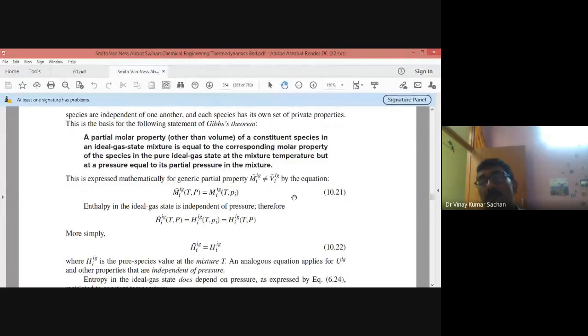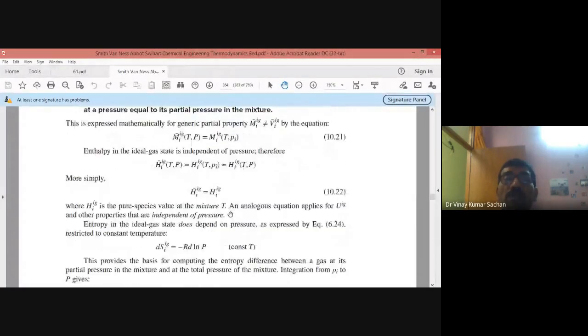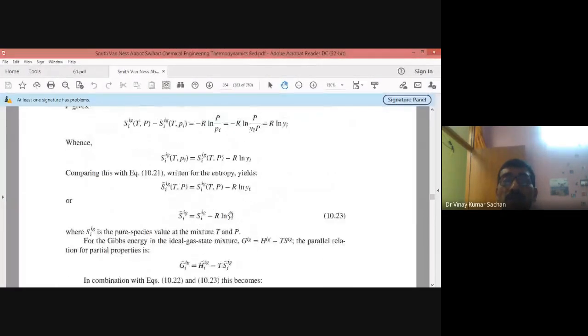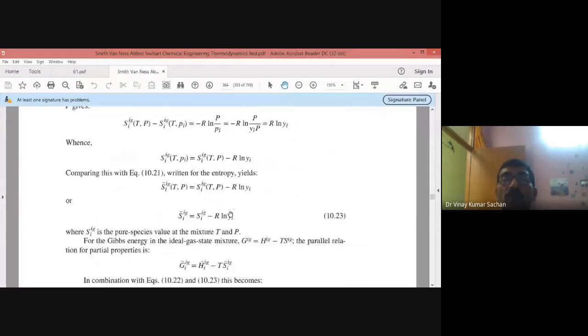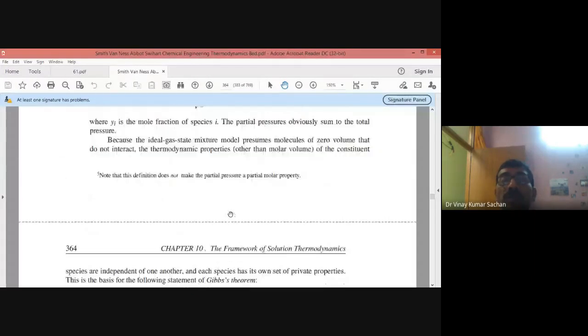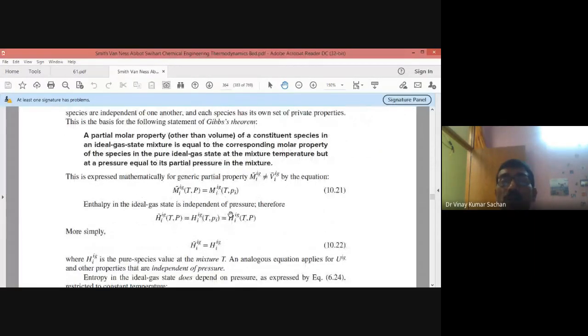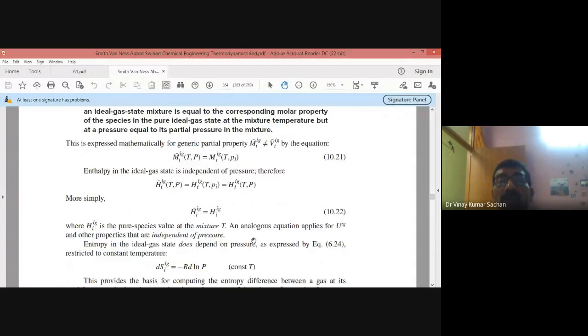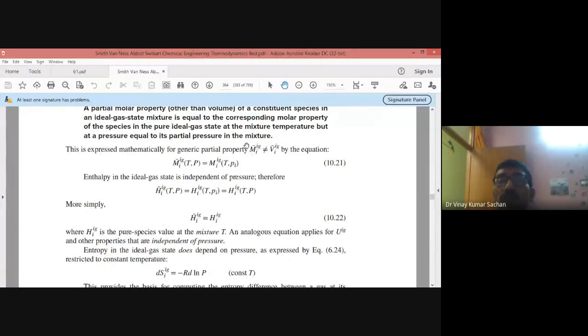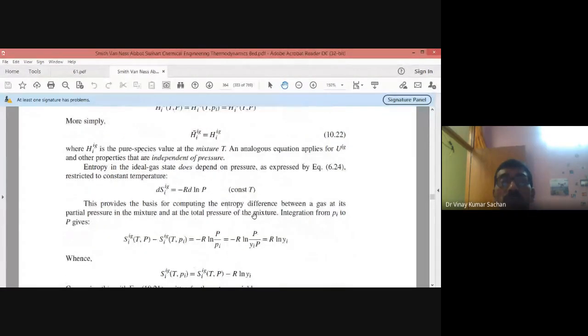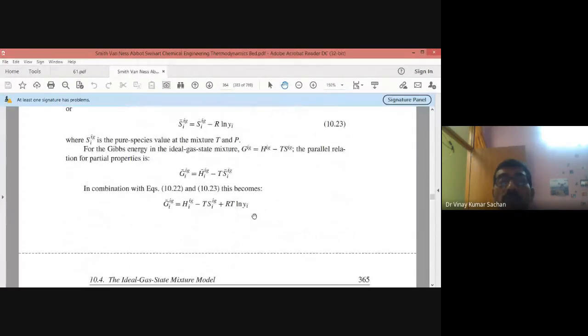So in case of volume, we have this relation that for any ideal gas mixture, these three things are equal: the volume of the pure component, the volume of the component in the mixture, and the molar volume of the mixture itself. All three are equal. Okay, so except volume, only volume has to be excluded from the Gibbs theorem. Now we have two very fundamental relations for the ideal gas mixture. One relation I am showing you here right now. This you should remember always.